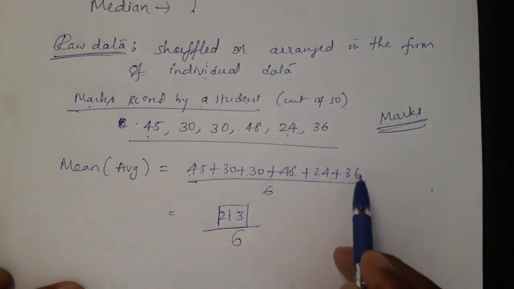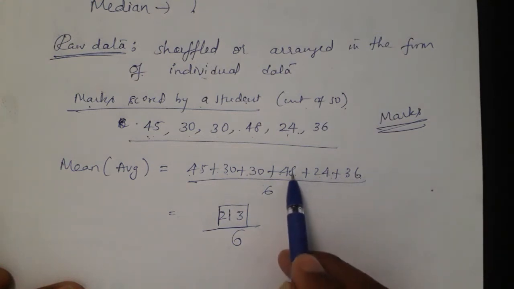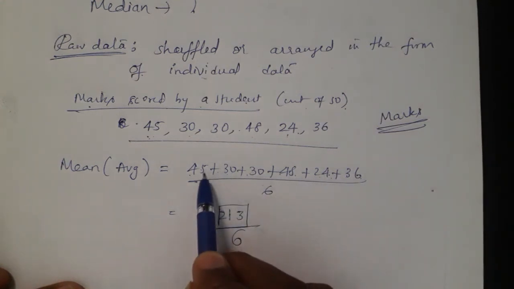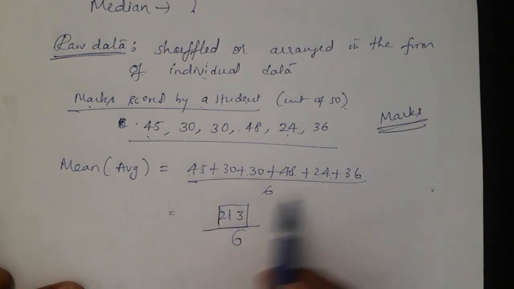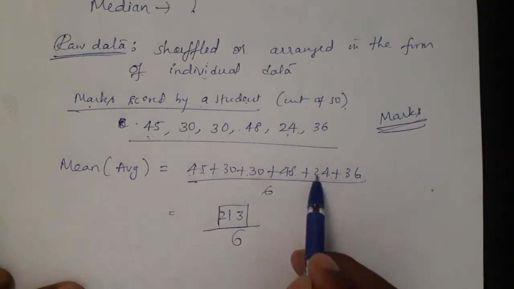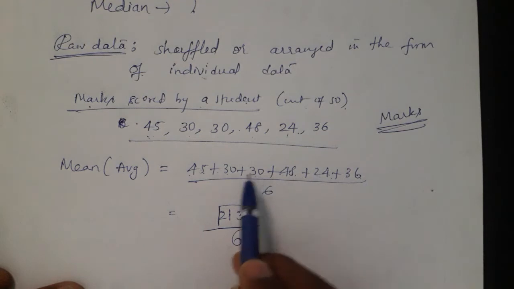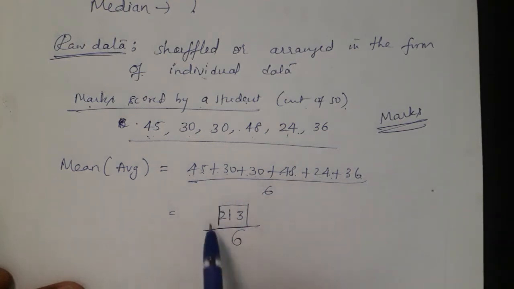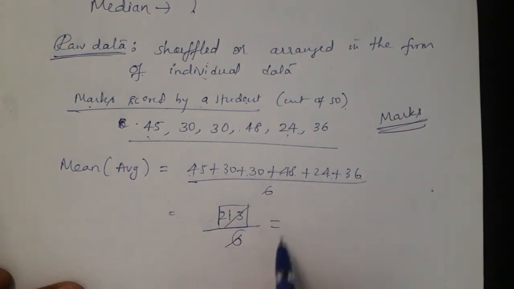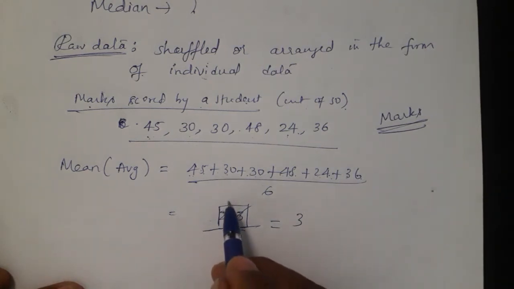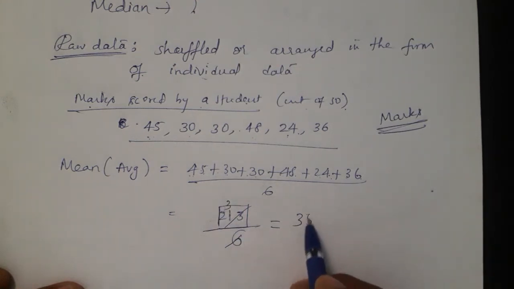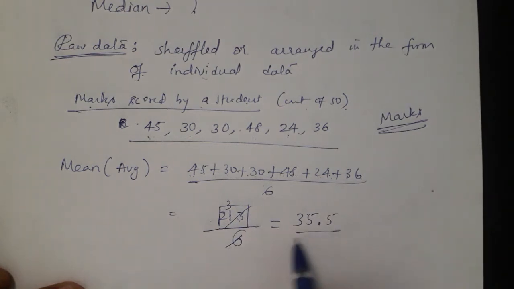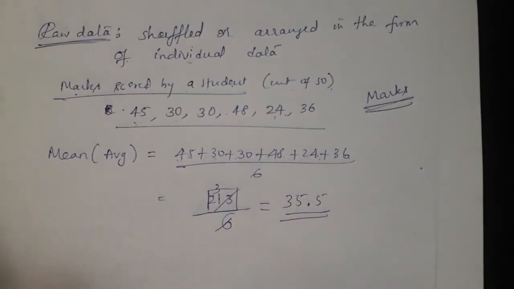We will check the addition once again. 6 plus 4, 10, 18, 18 plus 5 is 23, 2 carry, 5, 7, 11, 14, 17, 21. Now divide 213 by 6. 6 3s are 18, and 3 remains, 33. 6 5s are 30, again 3 remains, then 0.5. So look, the answer is 35.5.